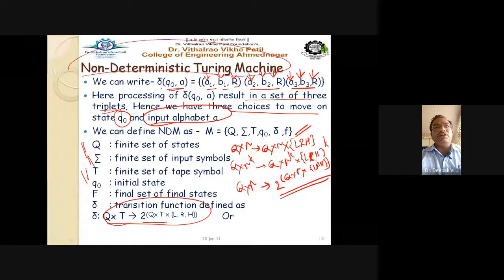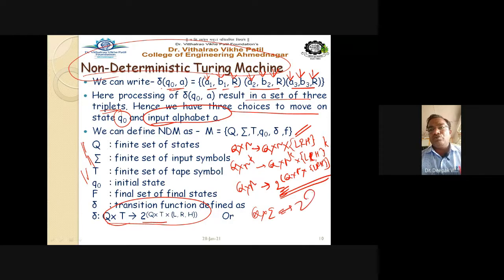That's why it is called non-deterministic, meaning the next transition is not determined, so it is in the power of 2. So if you remember the transition function Q into sigma that gives you 2 raised to Q, it is for your non-deterministic finite automata. The current state with the current input symbol gives you 2 raised to the power Q. Getting this point? So the same case here also, 2 raised to Q into 2 into either left, right, or halt state.